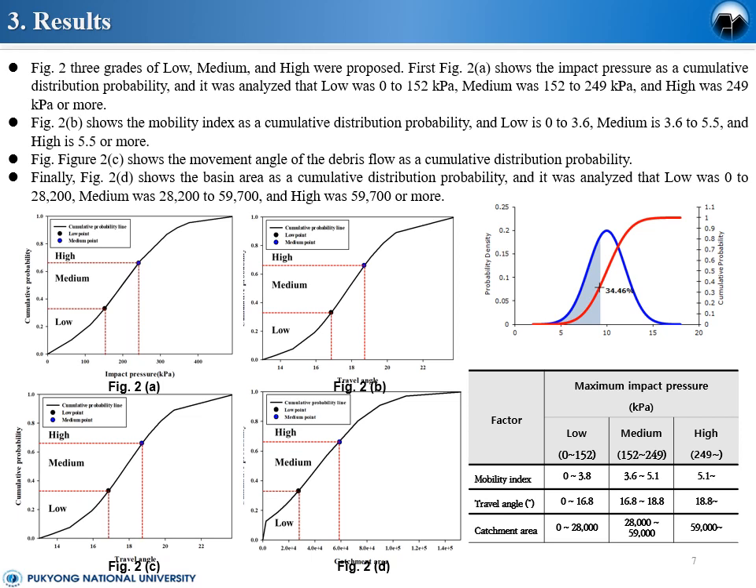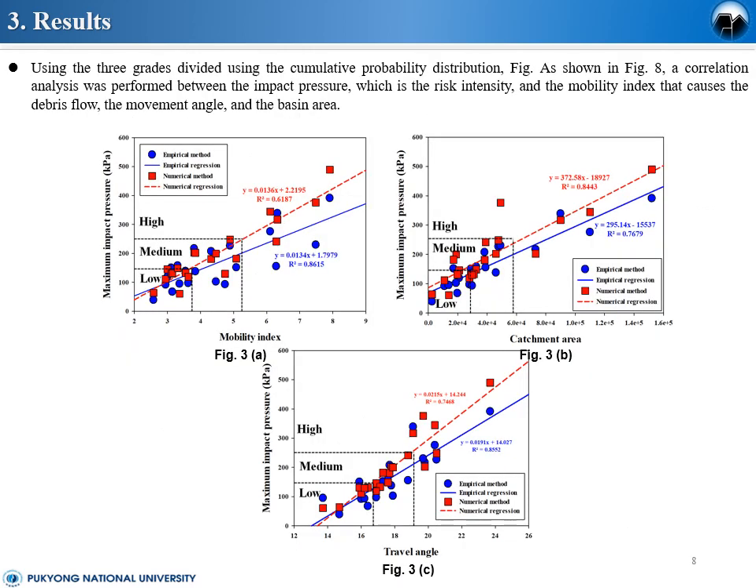This is C, travel angle, the debris flow as a cumulative distribution probability, and finally D is catchment area distribution probability, analyzed. Low was 0 to 28, 28 to 100, and so on. The three grades were divided using cumulative probability distribution.